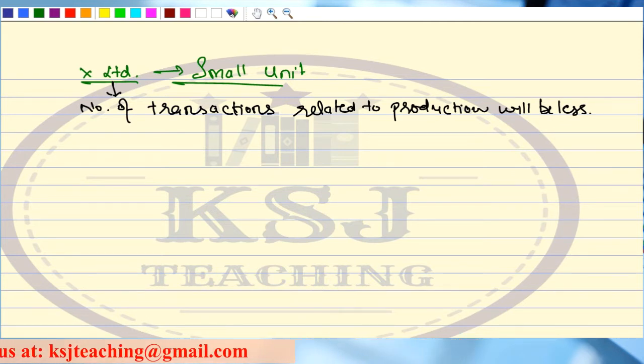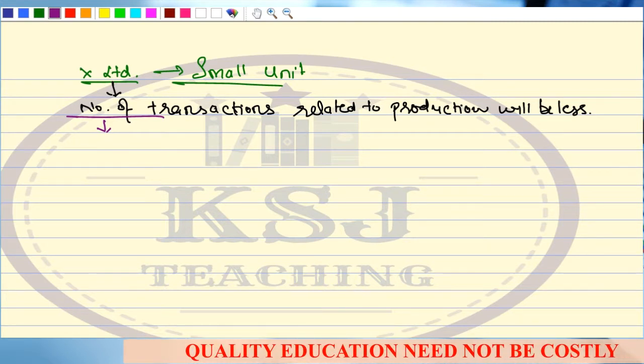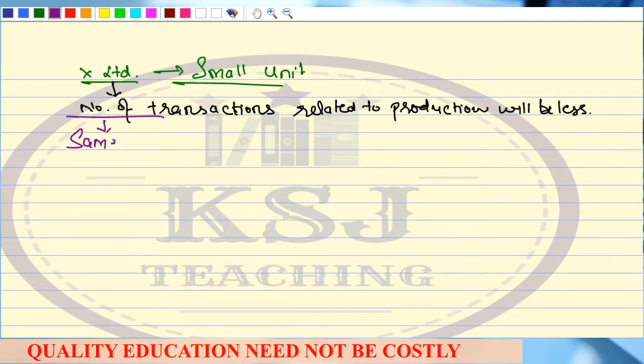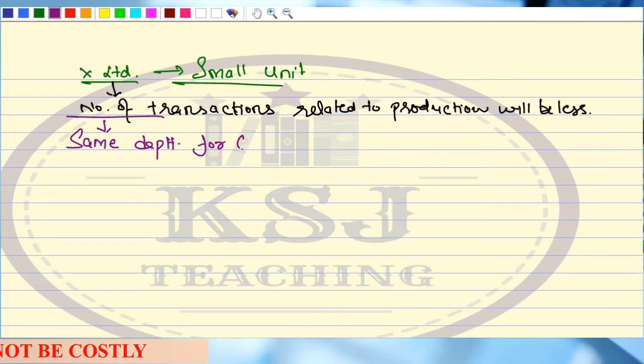This is a small company, right? What they will do is, in these companies, the cost part and the finance part is being handled by the same department, for costing as well as finance.